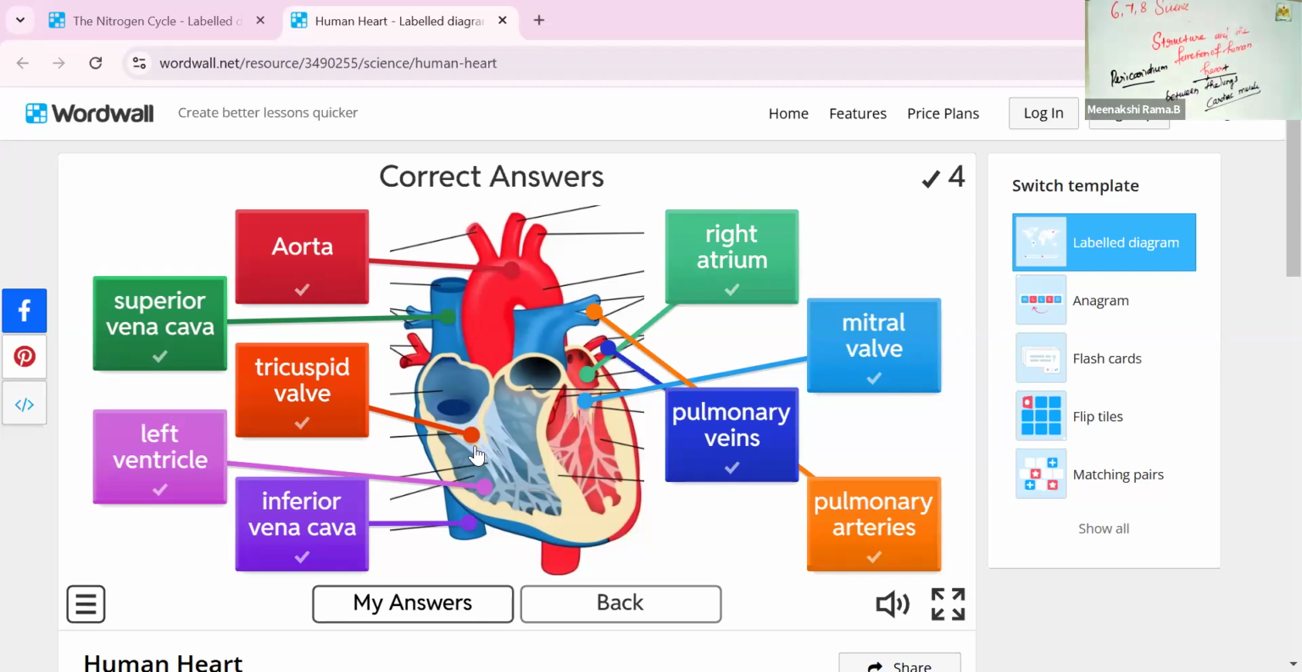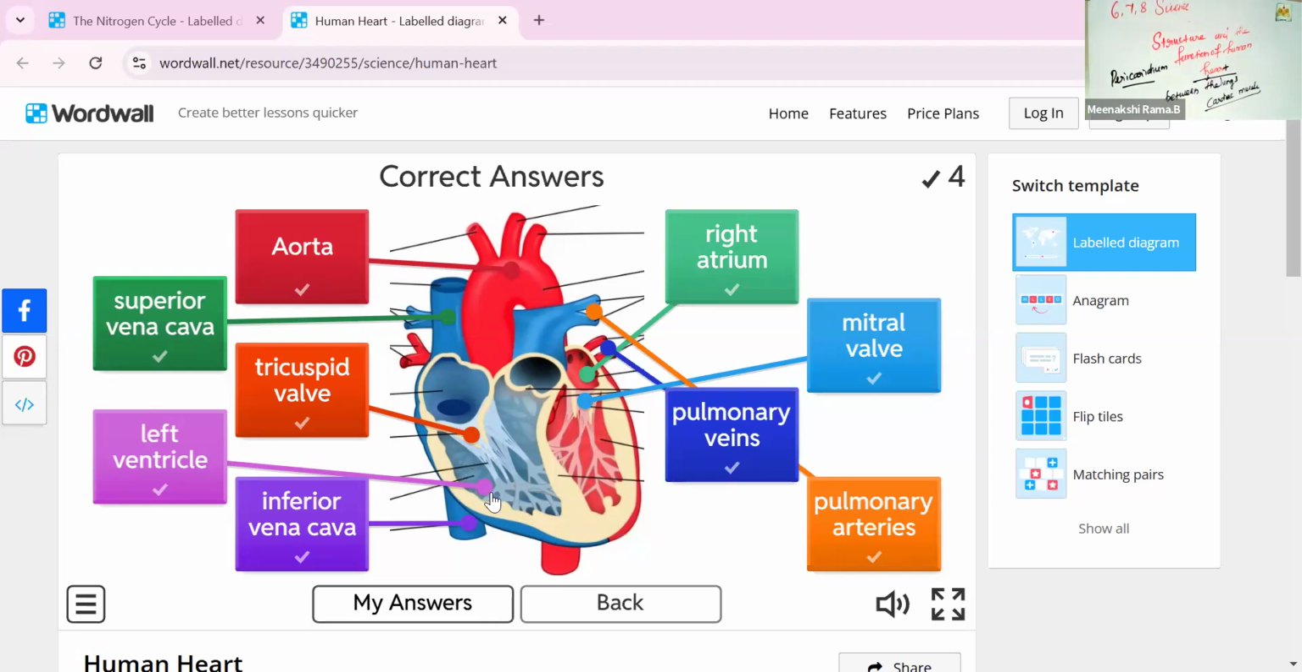Next one is the pulmonary arteries. This part is the pulmonary arteries. This is the right atrium. This is the mitral valve. The mitral valve is in this part. And then the next one is the superior vena cava. This is also the right answer.